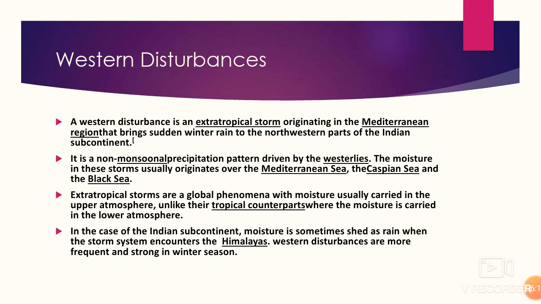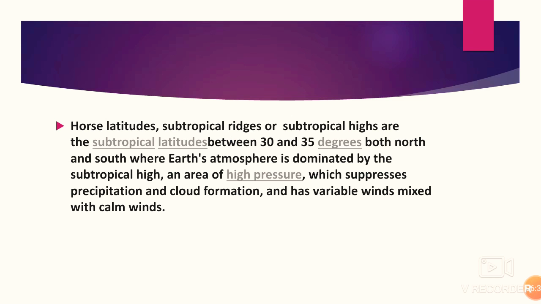Western disturbances are more frequent and very strong in the winter season, and they are quite useful for the Indian agriculture because this little shower is good for the wheat crop which is grown in the winter season in the northwestern part of India. So both our statements are clear: yes, these westerlies cause the extratropical storms which carry the rain to the northwestern part of India.